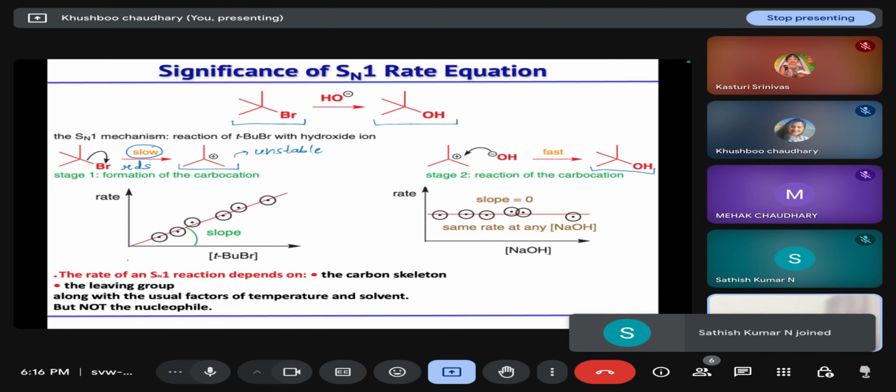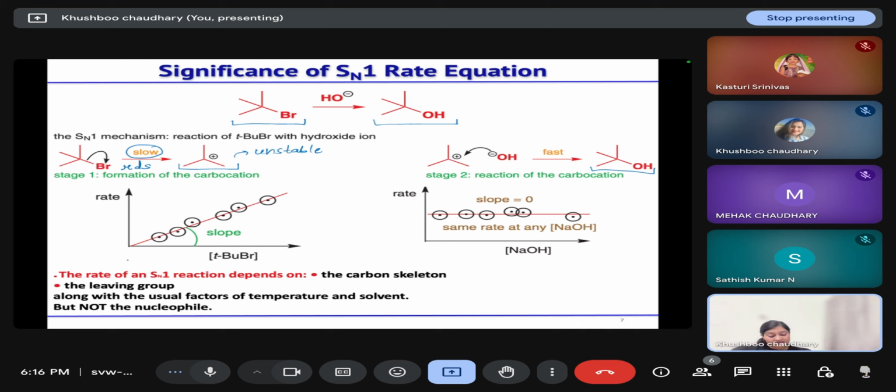Now in this case, if we plot rate against the concentration of your substrate, and then against the concentration of your nucleophile, from the graph it is clear that rate is directly proportional to the concentration of alkyl halide, but rate does not depend on the concentration of your nucleophile. So it does not matter whether the nucleophile is strong or weak, the reaction will proceed. In an SN1 reaction, the rate depends only on the concentration of your substrate, or the leaving group attached to the electrophilic carbon in the substrate.